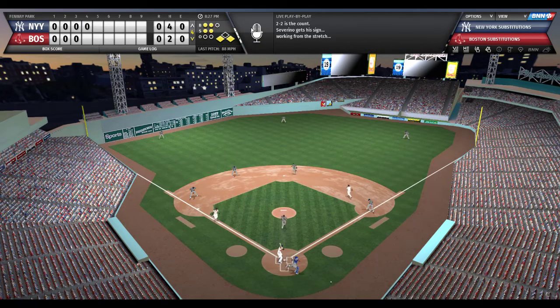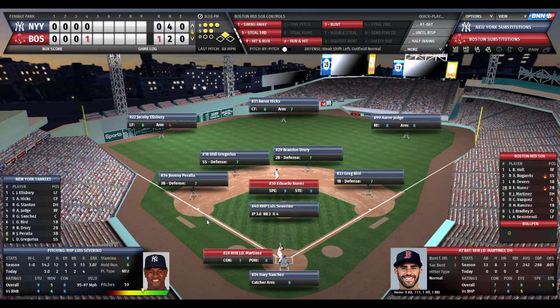2-2 count. That ball gets away. Devers comes sliding in and he scores. So the hit and run produces fruit as Rafael Devers scores on the wild pitch. Nunez advances 90 feet to second base, 1-0 Red Sox. The count is now full to J.D. Martinez. The new duck out on the pond for Martinez is Eduardo Nunez.